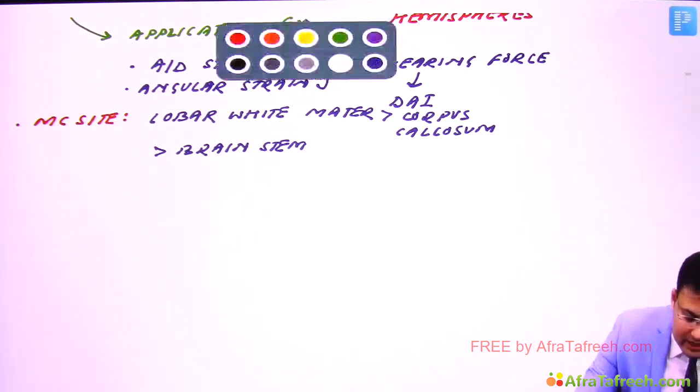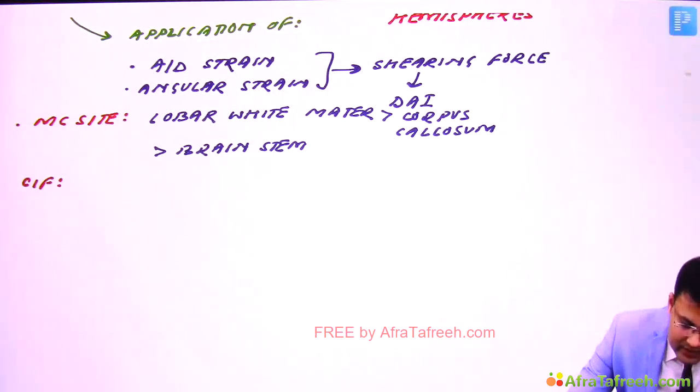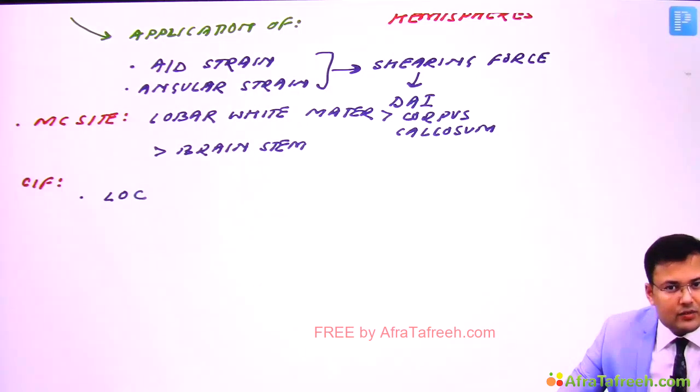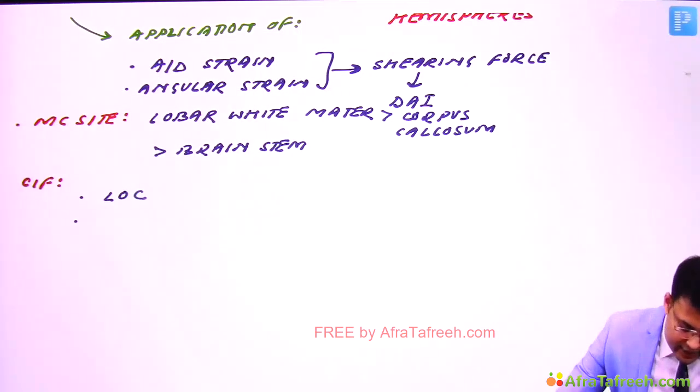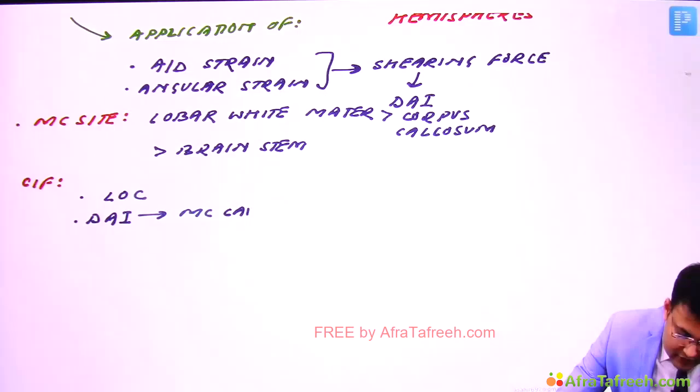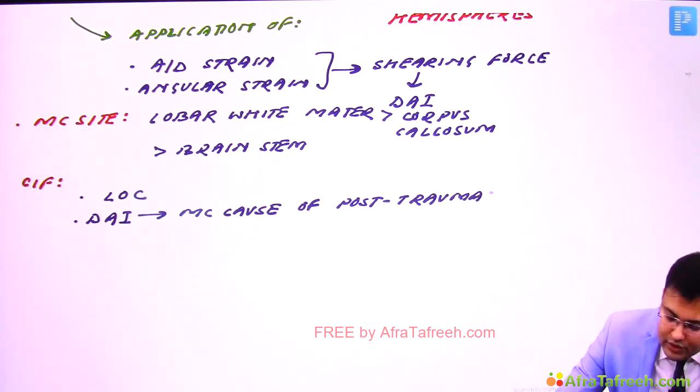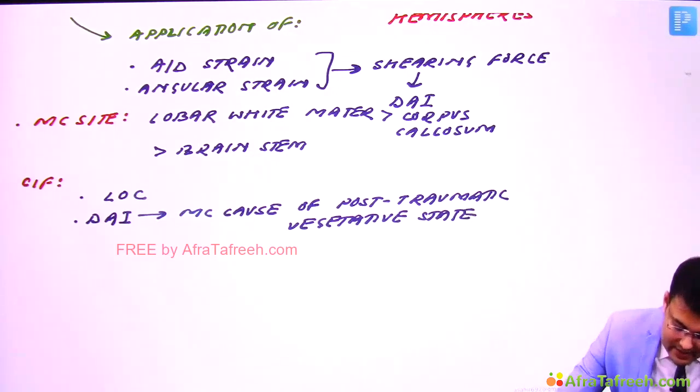Okay, so see the clinical features. At the time of presentation, these patients have loss of consciousness, so the patient is in an unconscious state, and diffuse axonal injury is the most common cause of post-traumatic vegetative state. We discussed that intracranial tension can be normal or it can be raised.